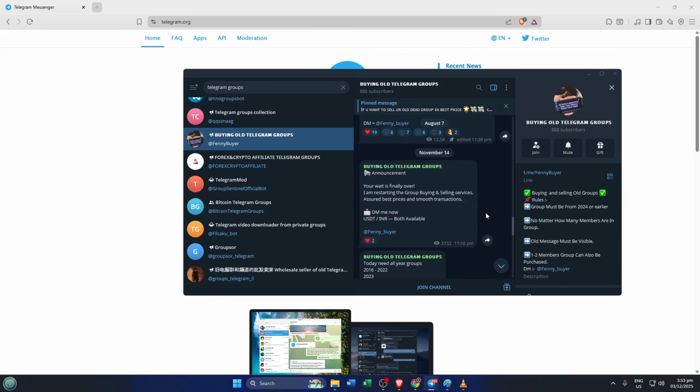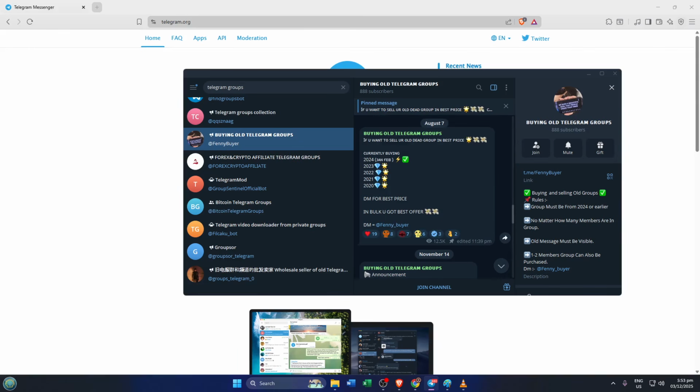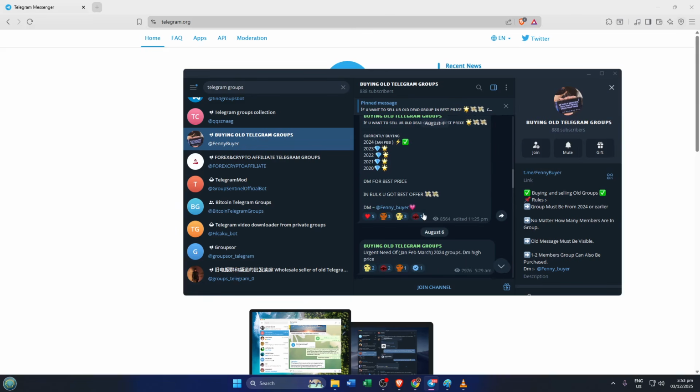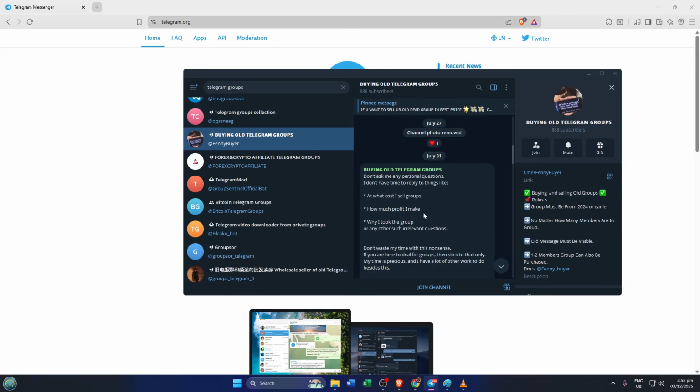Next up, don't underestimate the power of forums and social media platforms. Reddit, Quora, and even Discord often have discussions or threads where people share the latest invite links. For example, you can visit subreddits such as r/Telegram channels, which specialize in listing and reviewing different Telegram groups. If you're looking for something really specific, these online communities are gold mines. Just remember to be respectful and check each channel's legitimacy before you join.